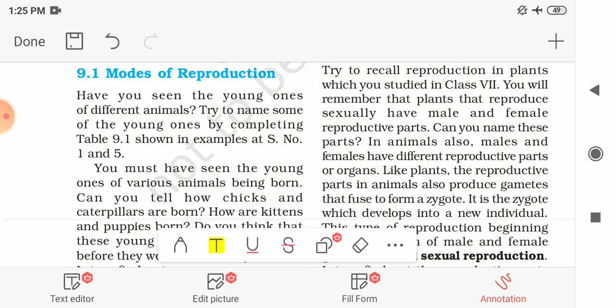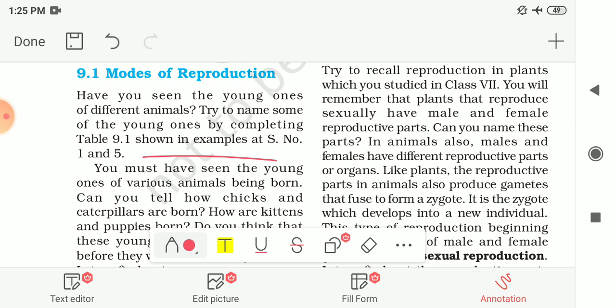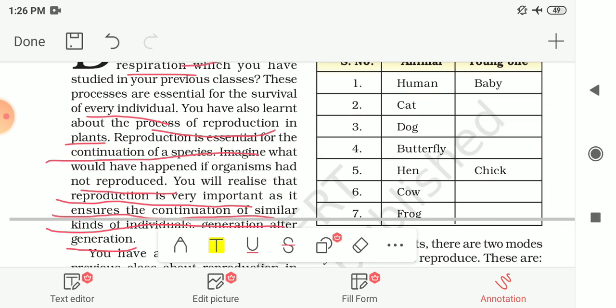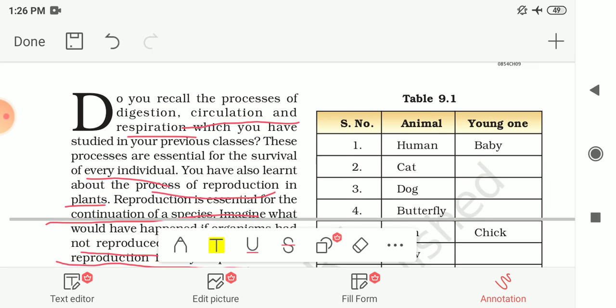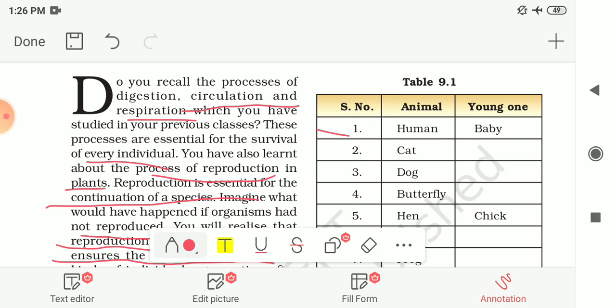Have you seen the young ones of different animals? Try to name some of these young ones by completing this table 9.1 which is given to you here, and two examples are given for the first ones. For the first one, like human, the young one of the human is known as the baby. Another is given to you about an animal. The name of the animal is hen and the young one is known as the chick.